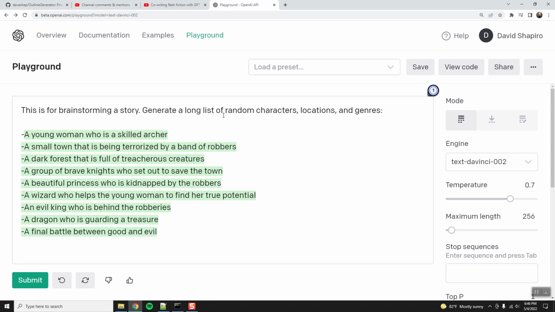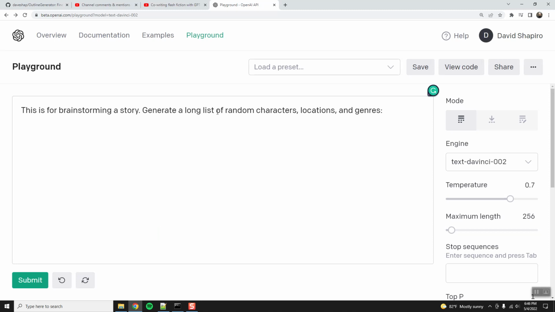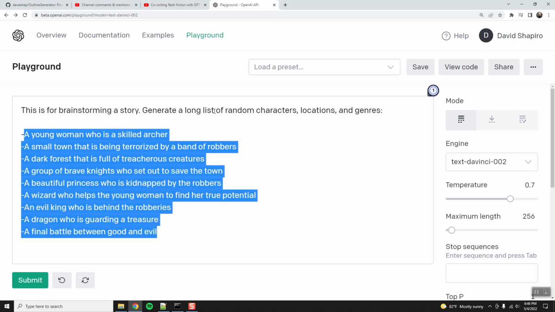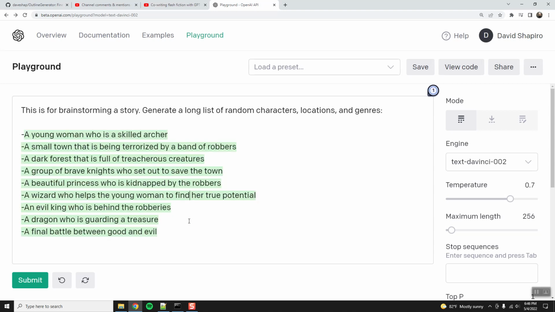Actually, let's simplify this because I don't need multiple outputs. I need just one. Generate a list. Generate a list of. Well, no, because having a list output allows it to be more creative because there will